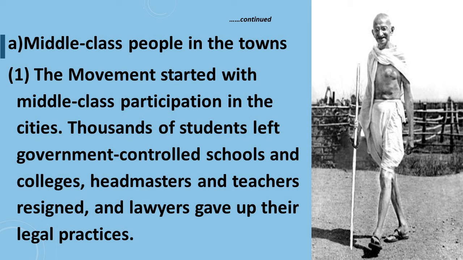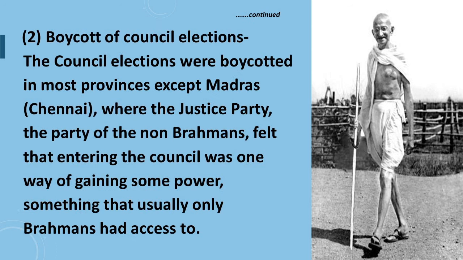The movement started with middle class participation in the cities. Thousands of students left government controlled schools and colleges. Headmasters and teachers resigned and lawyers gave up their legal practices. Point number 2 is boycott of council elections.